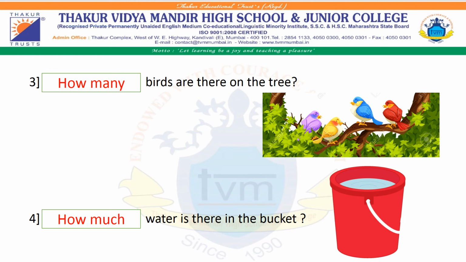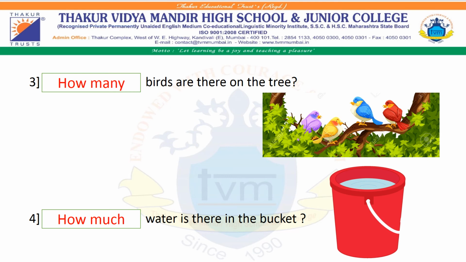Third example: Dash birds are there on the tree. Students, we can count birds. Yes, it is possible for us to count the birds. So let's start counting. One, two, three, 4. It is countable. There are 4 birds. Correct? So we are going to write how many. How many birds are there?